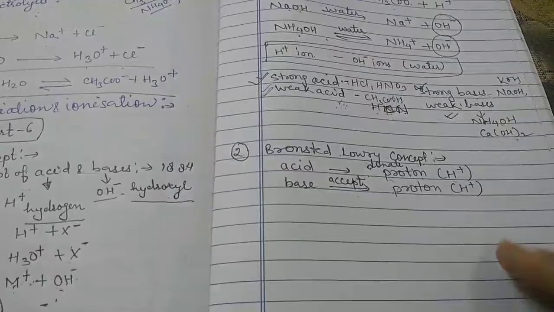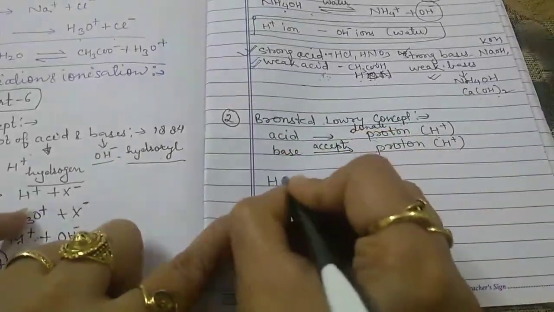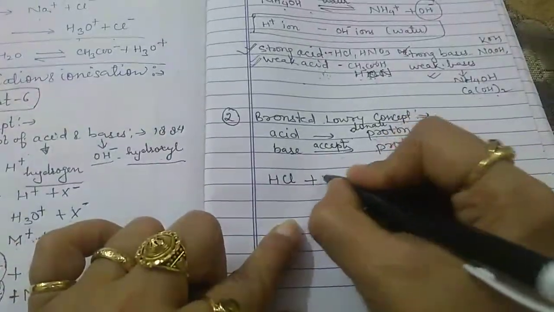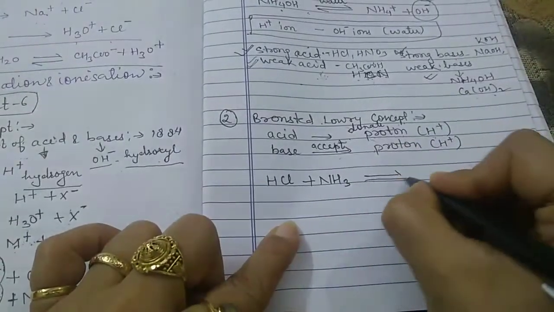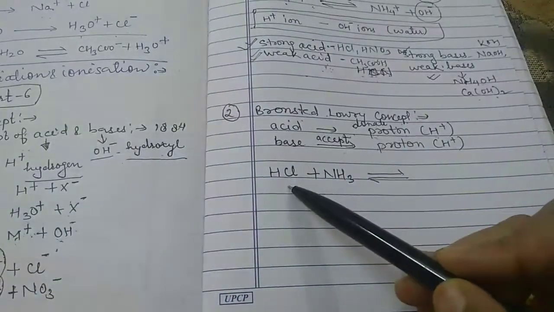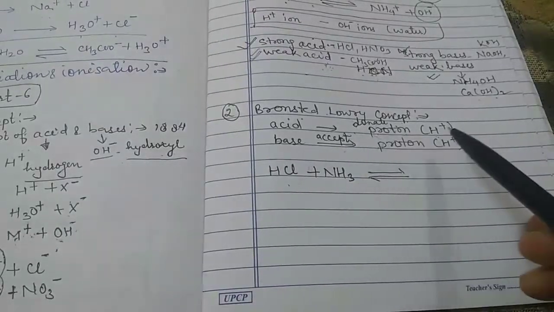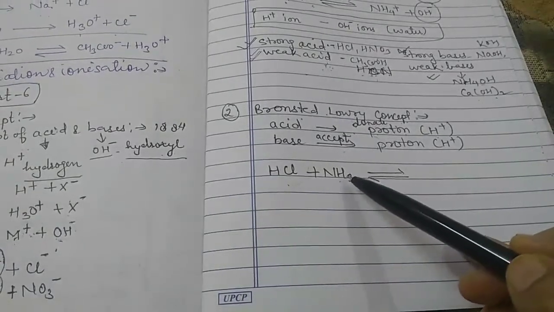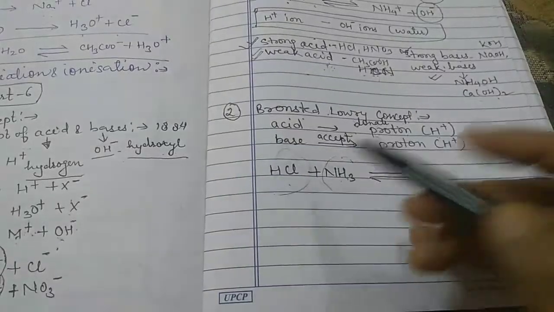Now let us take an example. For example, we have HCl combined with NH3, which is ammonia. According to the Bronsted-Lowry concept, an acid is a substance which donates a proton, H plus ion, and bases are substances which accept the proton. So this one is the base and this is the acid.